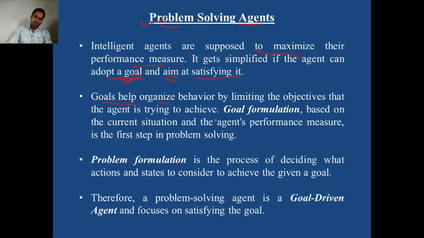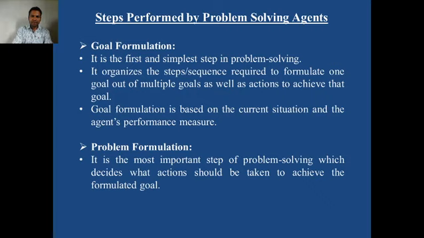Okay, so in what manner does the problem solving agent solve the problem? The steps required for solving the problem by that agent are: the first step is very important, because an agent is nothing but a machine or robot or a piece of program.